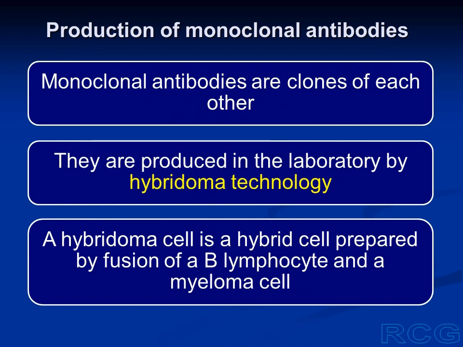Monoclonal antibodies are clones of each other. They are exactly identical. And as we have seen, they are synthesized in the laboratory by hybridoma technology. In hybridoma technology, we use hybridoma cells to synthesize the antibodies. And a hybridoma cell is a hybrid cell which is prepared by fusing a B lymphocyte with a myeloma cell.